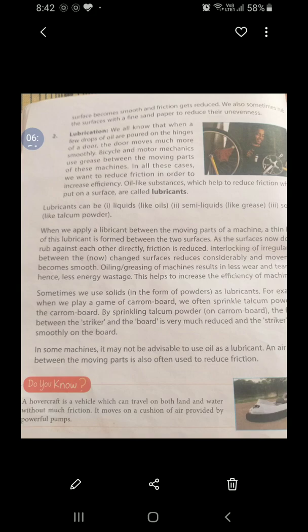Because these ball bearings reduce the friction. Because we know that rolling friction is much less than the sliding friction. Hope you have understood this, children.